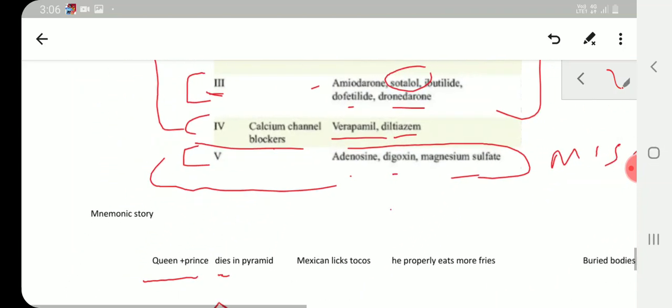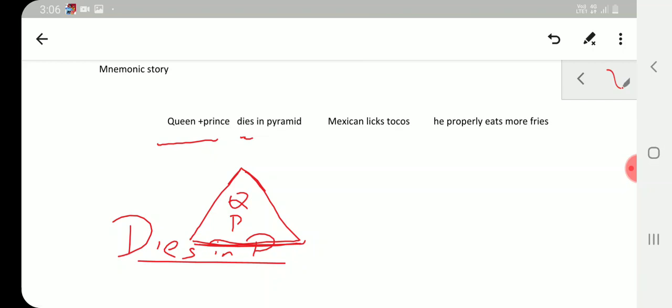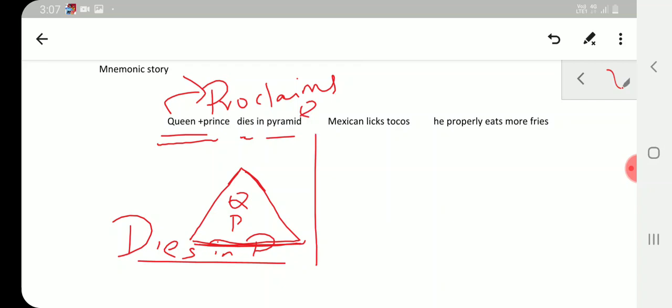There is another way of remembering it. Queen proclaims the pyramid. Queen proclaims pyramid. In that way also you can remember quinidine, procainamide and disopyramide. Okay, fine. So that is the first thing.